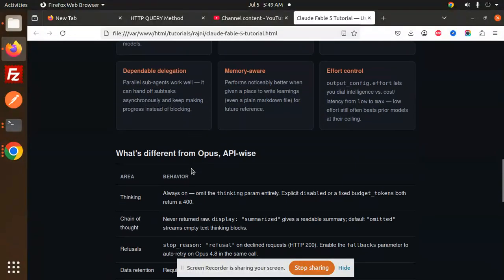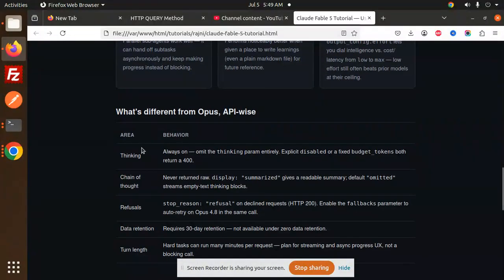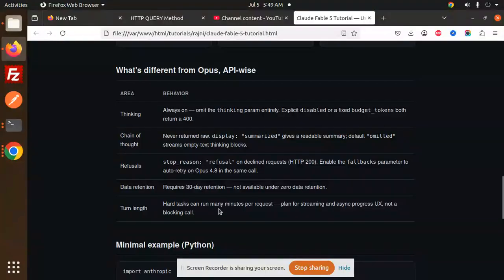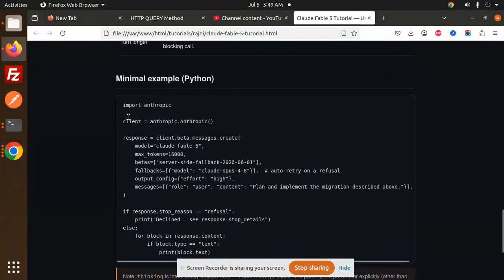Okay, so what's the difference from Opus? So thinking always on, chain of thought never returned raw, display summarized gives a readable summary, refusal stop reason, data retention required: 30-day retention, not available under zero data retention, turn length: hard tasks can run many minutes per request, plan for streaming and async processing, UX not a blocking call. I mean, this is an example.